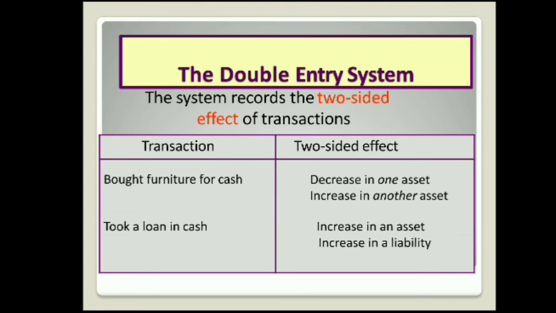Take the example of a transaction: bought furniture for cash. Here the two accounts involved in this transaction are the furniture and the cash. When we are purchasing the furniture, the asset cash is decreasing and the furniture asset is increasing. That is, one asset is increasing and the other asset is decreasing. So these two-sided effects need to be analyzed under the double entry system.